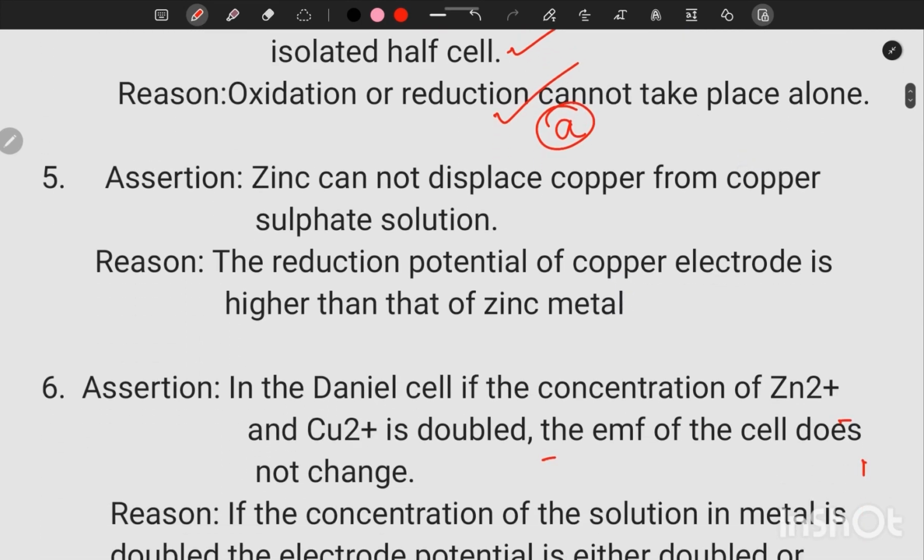Next one, assertion: zinc cannot displace copper from copper sulfate solution. So that statement is wrong. Zinc can displace copper from copper sulfate because zinc is more reactive due to its high negative electrode potential. The reduction potential of copper electrode is higher than that of zinc metal. So that reason is correct. Assertion wrong and reason correct. So our option is option D.